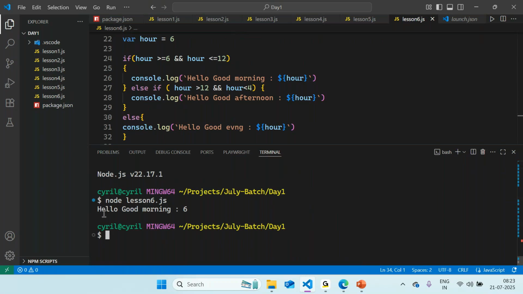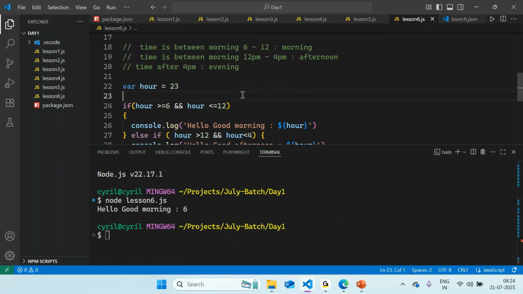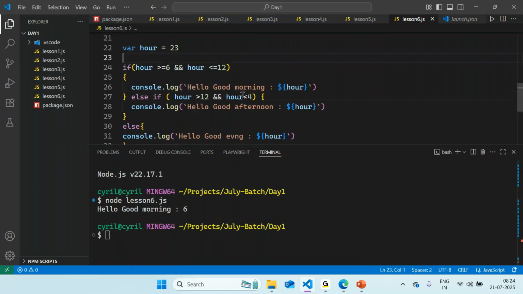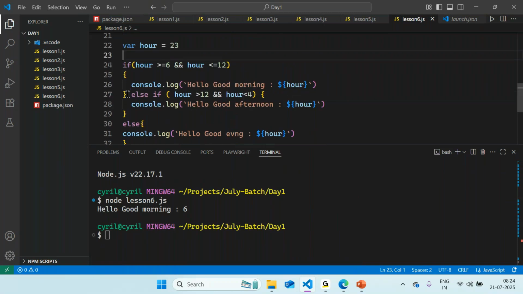So what is happening? The first statement is running. So, hello, good morning, and the time is also shown so that we know what variable value is getting added over here. Okay. So if I add any other statement, say 23, what would happen here? In this case, whether statement 1 will be executed.